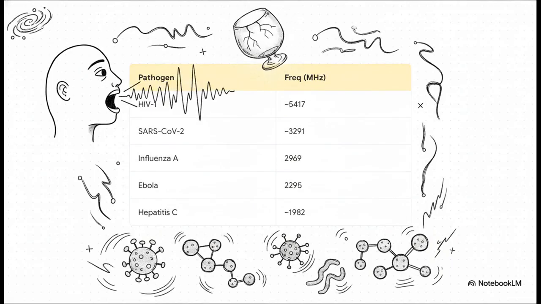So what are the actual frequencies required for disruption? Here is a curated list straight from their index. For the HIV-1 capsid, the computed disruptive frequency is approximately 5,417 MHz. The SARS-CoV-2 spike glycoprotein resonates at roughly 3,291 MHz. Influenza A sits at 2,969, Ebola at 2,295, and hepatitis C is right around 1982 MHz.